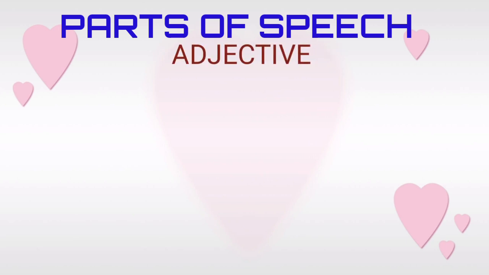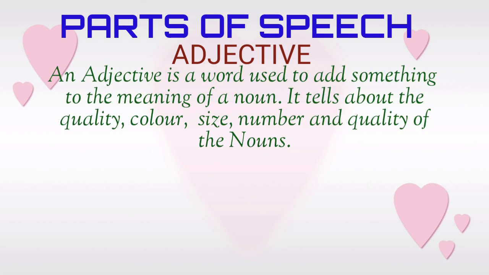Adjective. We have a simple definition to remember adjective. An adjective is a word used to add something to the meaning of a noun. It tells about the quality, color, size, number, and quantity of the nouns. We will write a few examples.